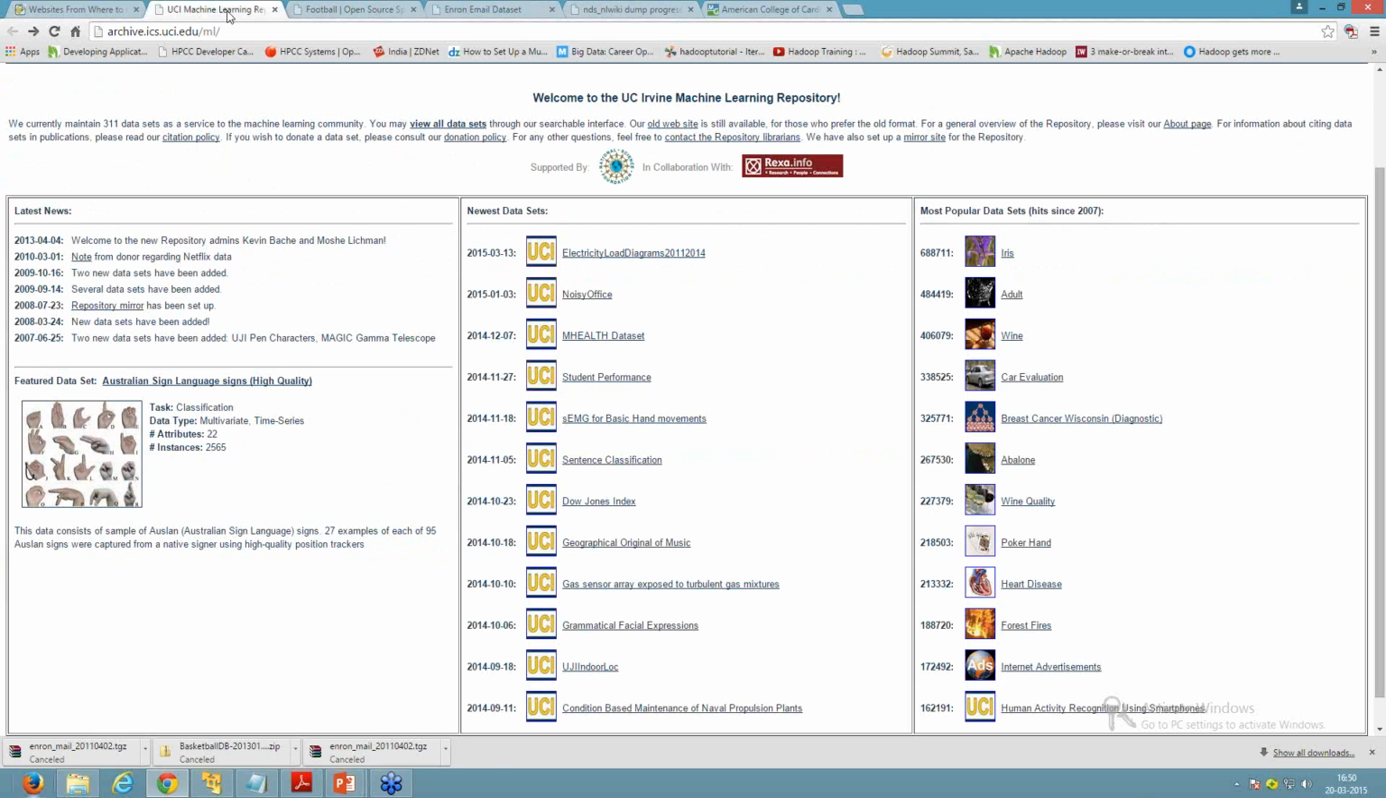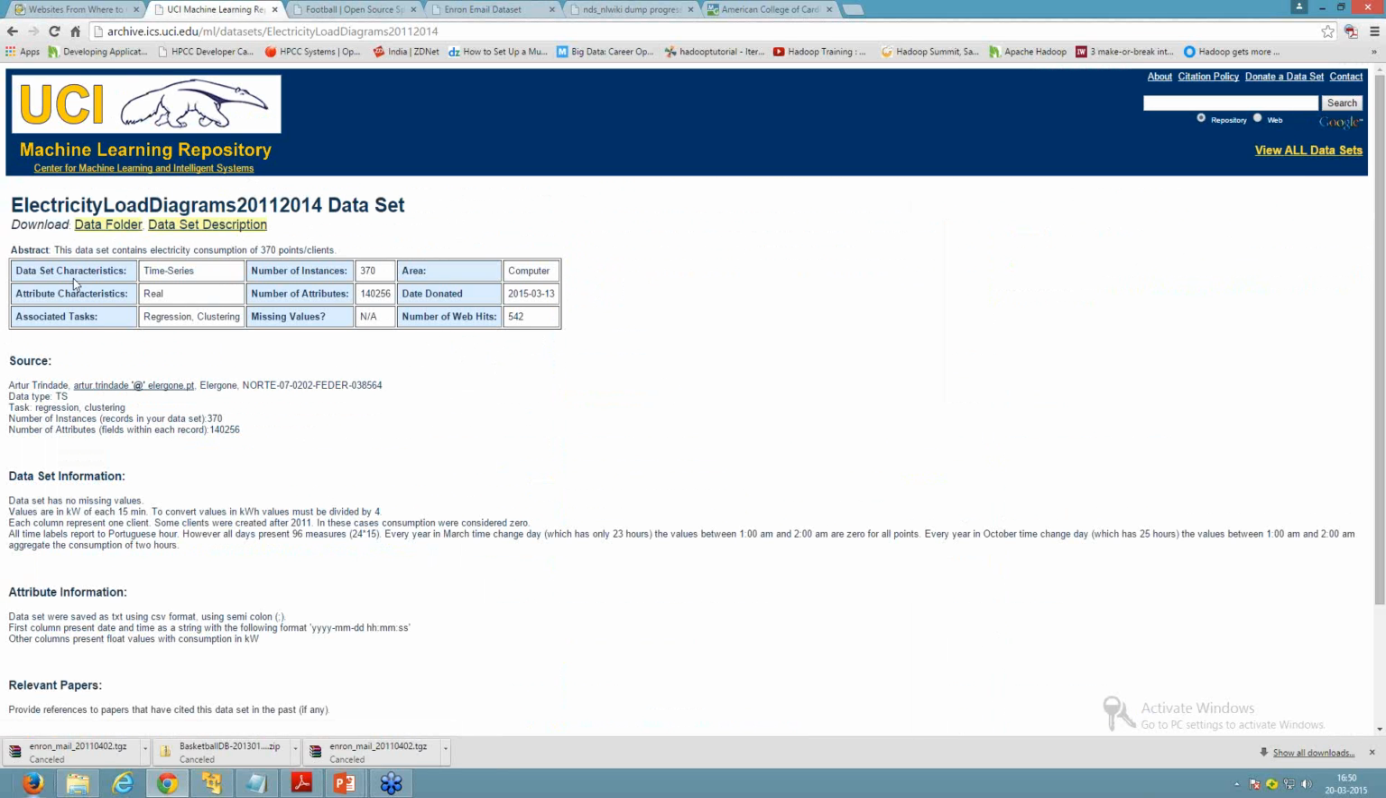Here we have the UCI machine learning repository website. This website hosts information on a machine learning repository. If you want to download an electricity load diagram, you can click on the electricity load diagram, and here it has attributes. You can download a data set in the form of a data folder or a data set description. The data set description contains attributes relating to the data set which you are trying to download from this website.